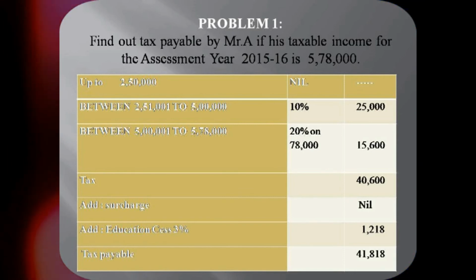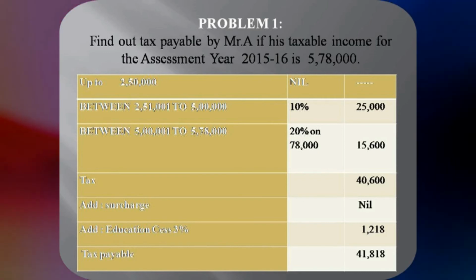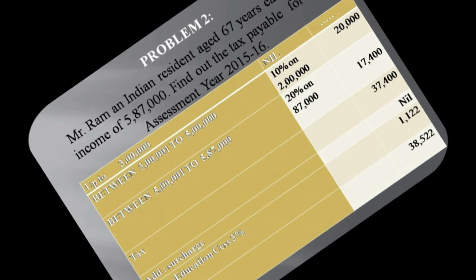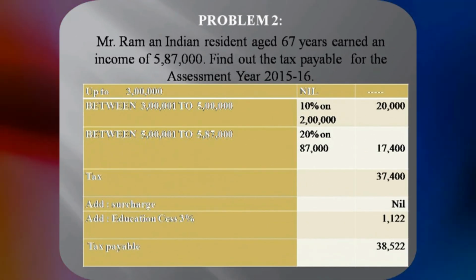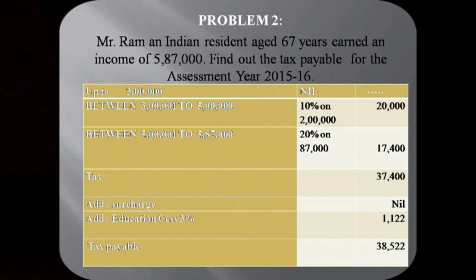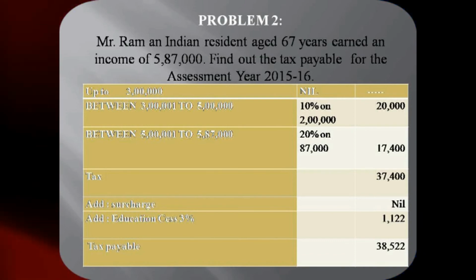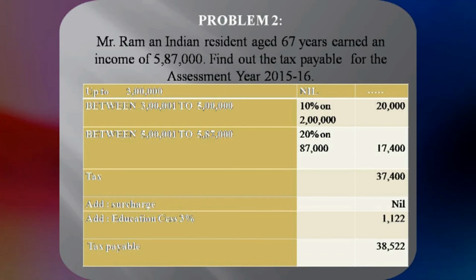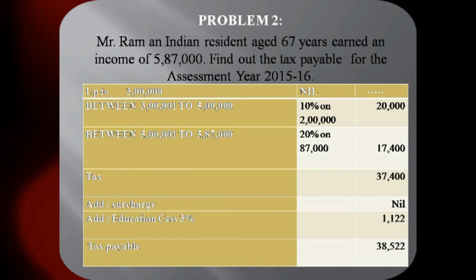So from the tax liability, we can arrive at some income to some extent possible. So this is clear to you. Now let us go to the next problem, which is related to the assessee, the age of 67 years. So definitely now you will be able to identify that he is coming under the category of 60 and 80. That is, the assessee is having the age group of 60 years and 80 years.